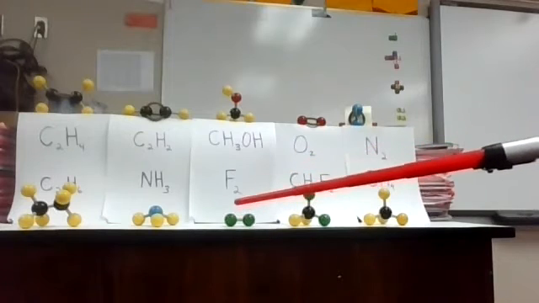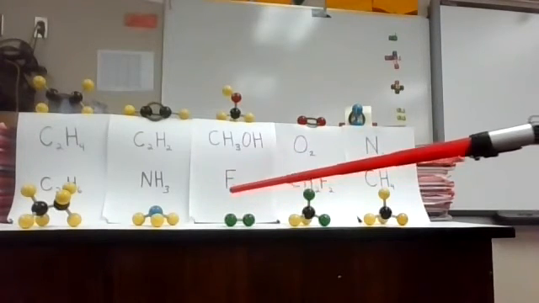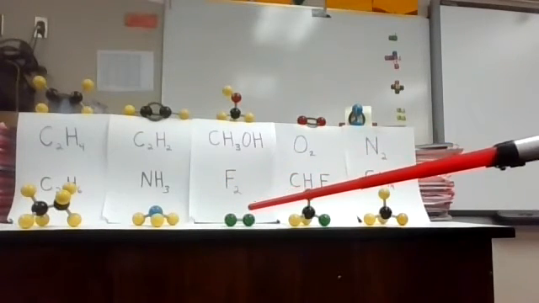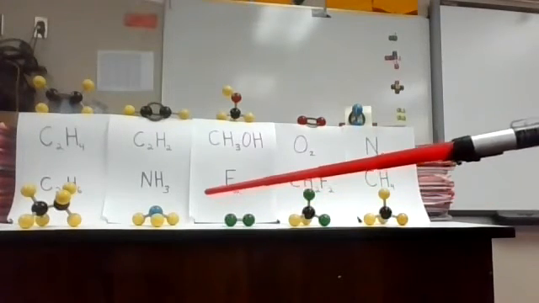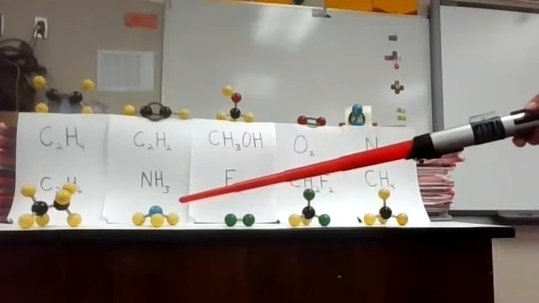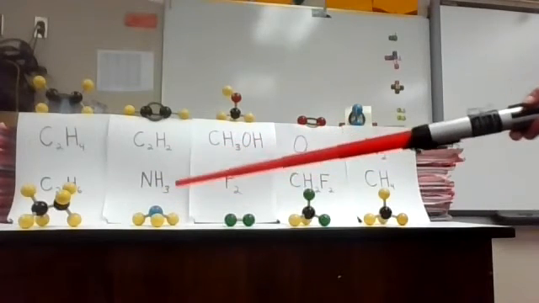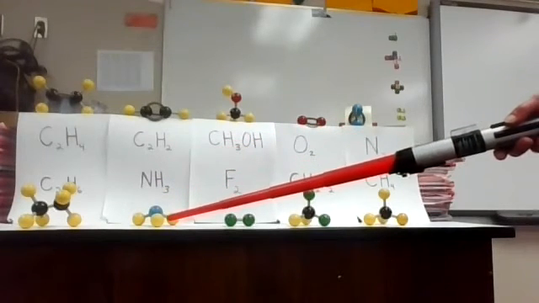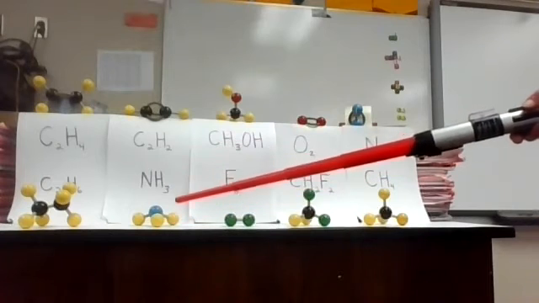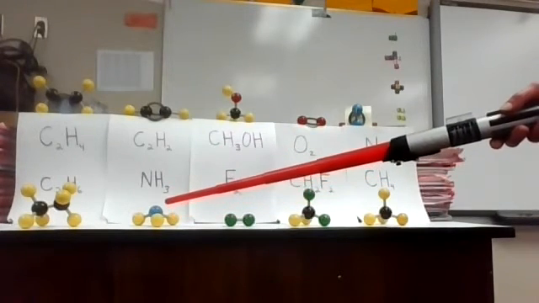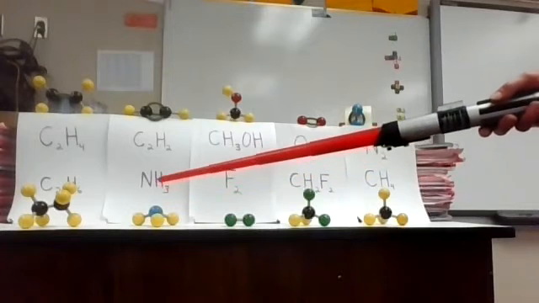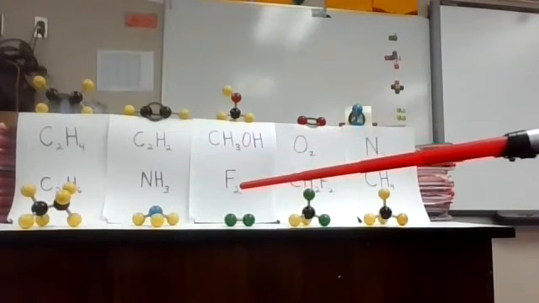Next is F2. So you have F, it would have unbonded electron pairs surrounding each F, but then you have a bond in the middle, again, which would be a stick representing 2 electrons being shared. Let's see, NH3. This is nitrogen with 3 hydrogens attached. Notice there's a little space between here and the bottom. It's not a flat structure, but there is a little bit of lift in the structure toward the nitrogen here. There would be an electron pair on top here.